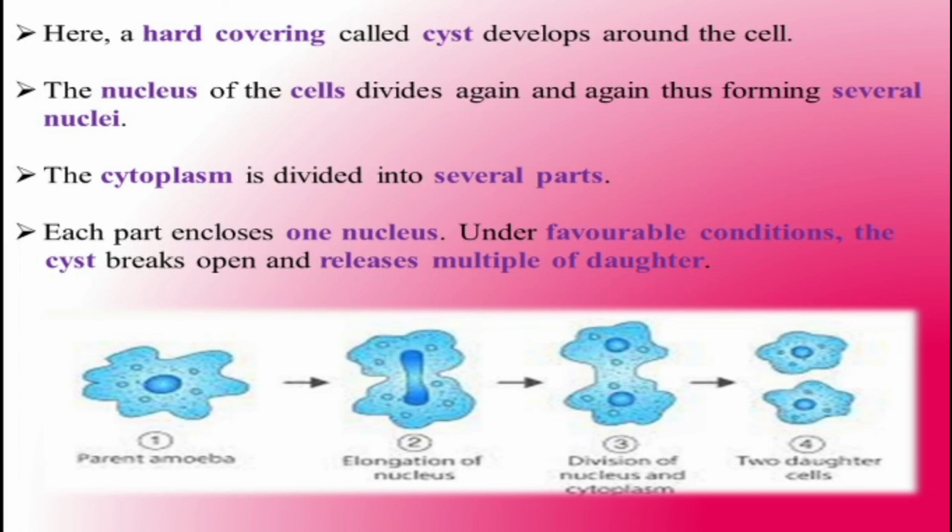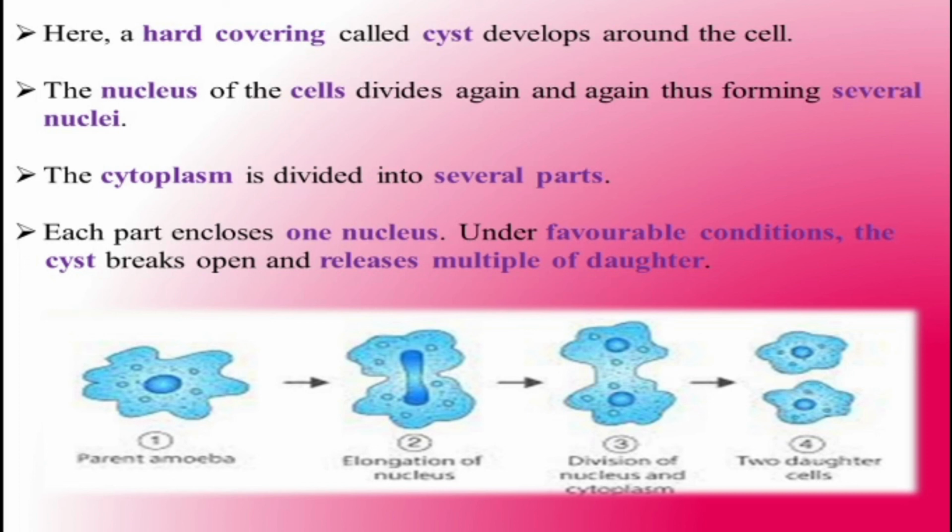Binary fission means a single parent divides into two daughter cells. Here, the hard covering wall is formed at the time of unfavorable condition and modified into a cyst. The nucleus divides again and again, forming several nuclei in one cyst.